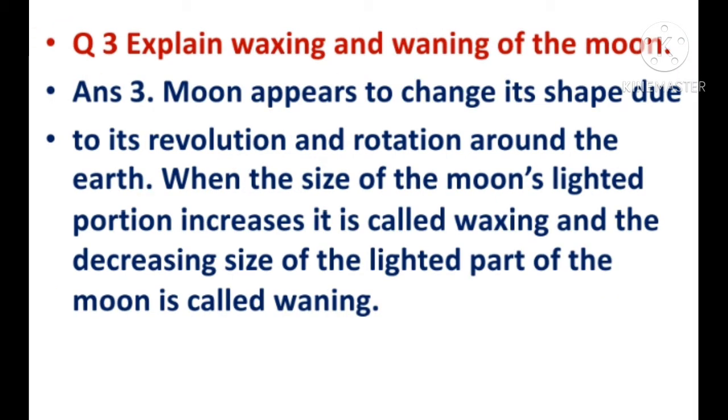Explain waxing and waning of the moon. The answer is the moon appears to change its shape due to its revolution and rotation around the earth. The moon is rotating on its axis as well as revolving around the earth. When the size of the moon's light portion increases, then it is called waxing. When the lighted portion of the moon increases day by day, it is called waxing, and decreasing size of the lighted part of the moon is called waning.